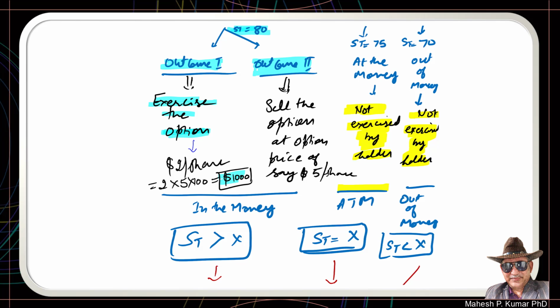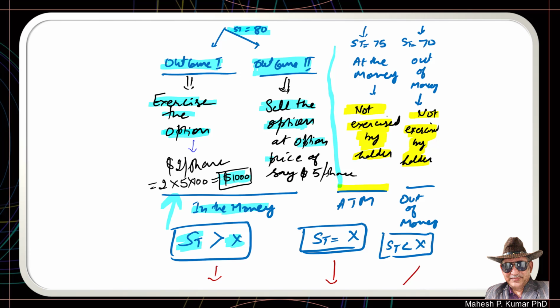When the option is in the money, the market price of the share at the time of expiration is more than the strike price, and at that time the call option buyer makes some profit. Or even in this case, there can be a second outcome. The second outcome when the option is in the money is that the call option buyer can even sell the option rather than exercising the option.